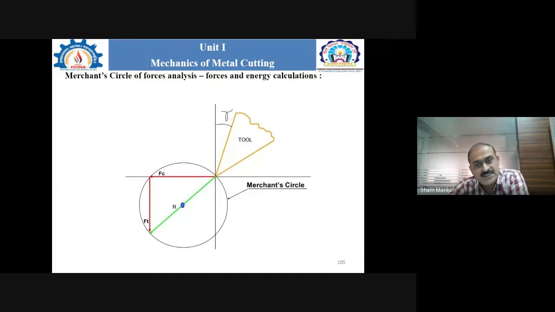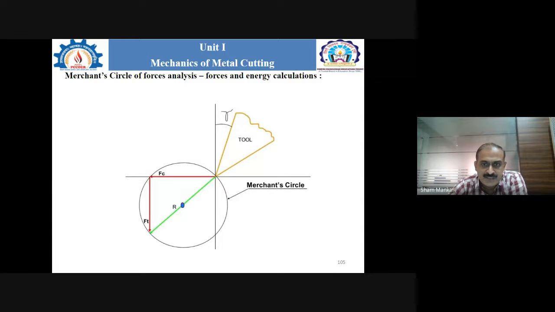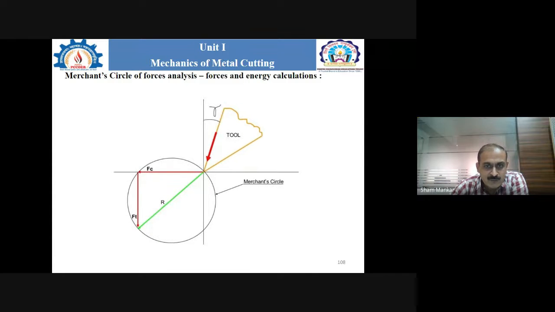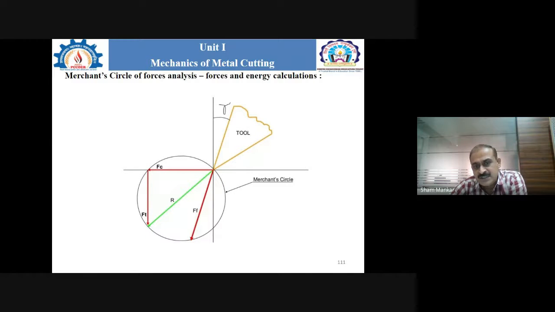But in that merchant circle, again, the different kinds of forces and angles are there. If we consider the merchant circle, the line which is coming along the face of the tool, which is moving in a downward direction, likewise it is moving along the face of the single point cutting tool in a downward direction, and finally it will touch the circle.